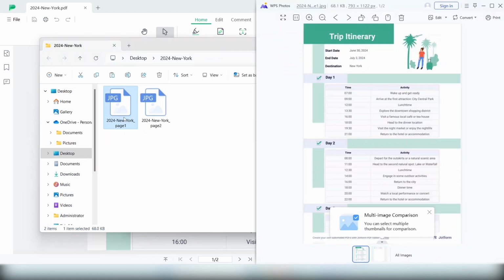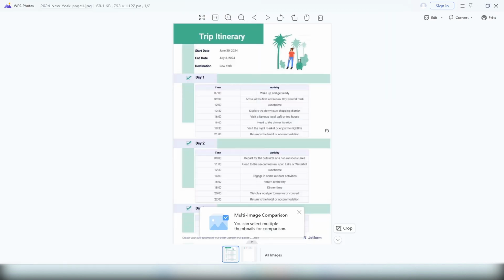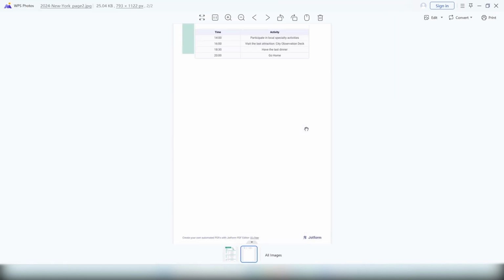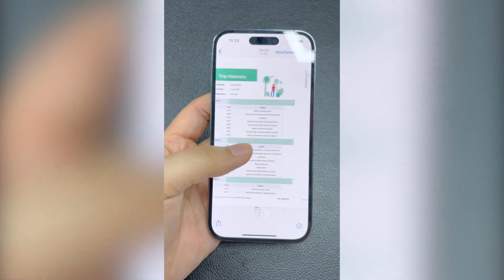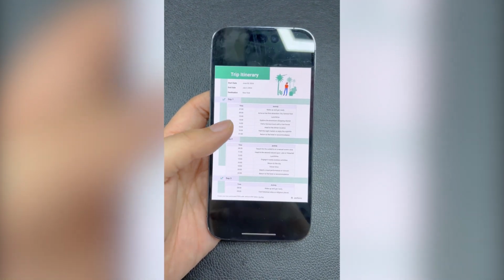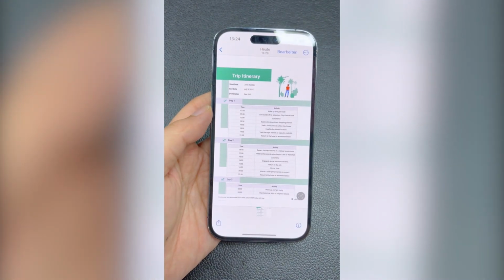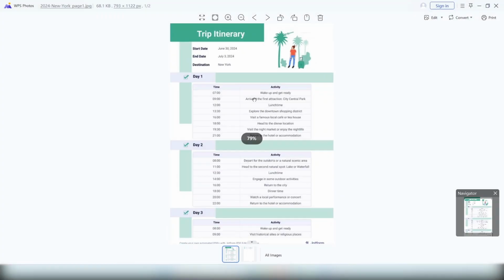Click Image to view. The file is now in image format, and the clarity of the image has not been affected. You can import the image to your phone. Just like this, you'll be able to view the plans you've made while you're traveling. It's easier to view the plans in picture format on your phone than if you print out the schedule.